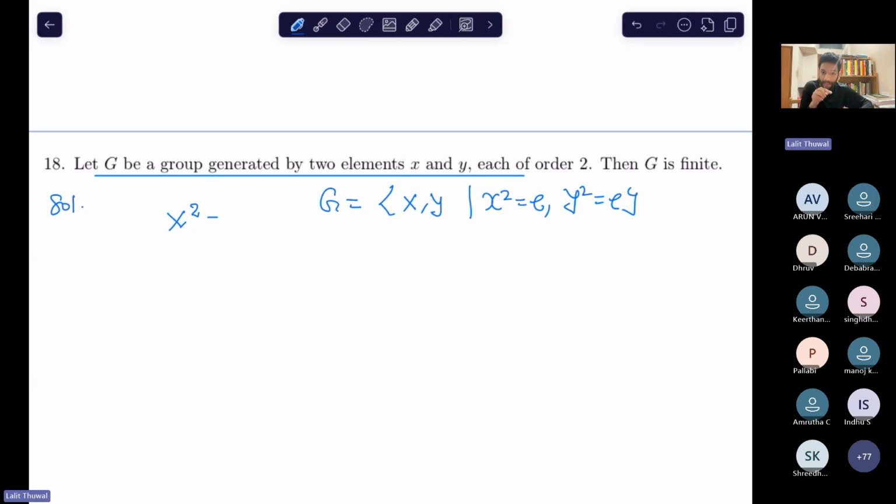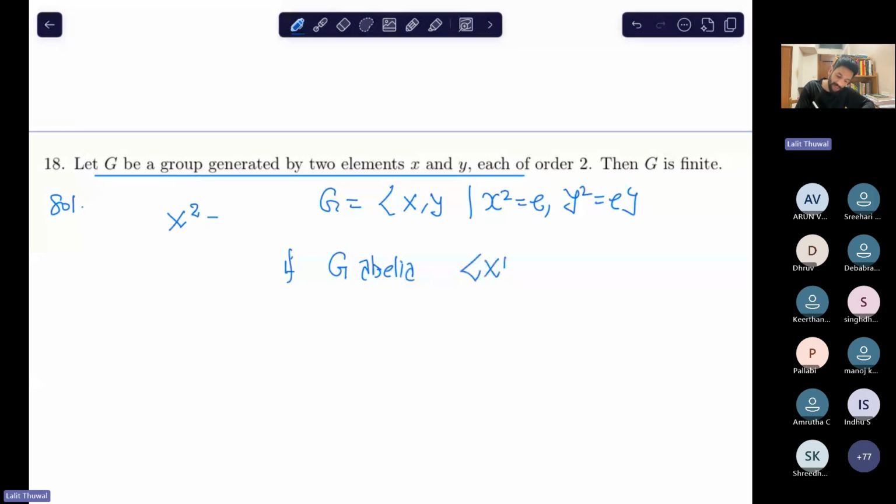No, because in the case of abelian, will it be finite? Suppose that G is abelian. If it is given that G is abelian, what do you think about G then? And it is finite. Right. If G is abelian, then it must be finite.